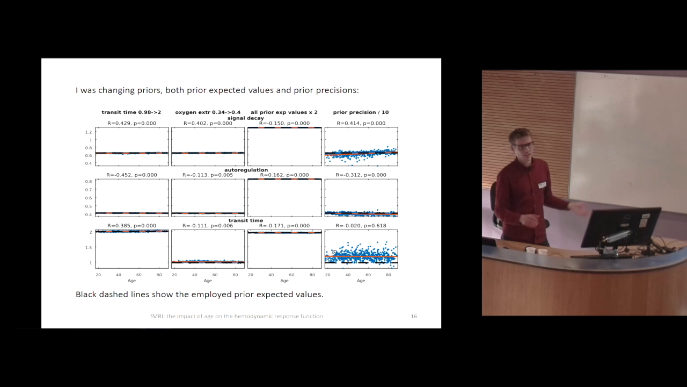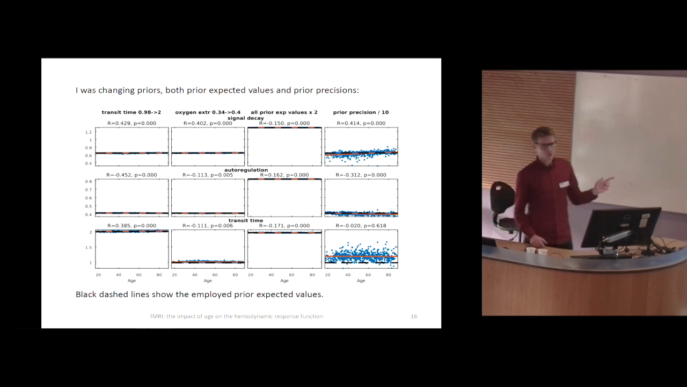But this is 3 Tesla, and some studies in the past were using 1.5 Tesla. This can be very dependent on the type of data you are working with. It was a bit surprising that the estimation is extremely dependent on the prior expected values, and probably the prior precision has to be lowered.